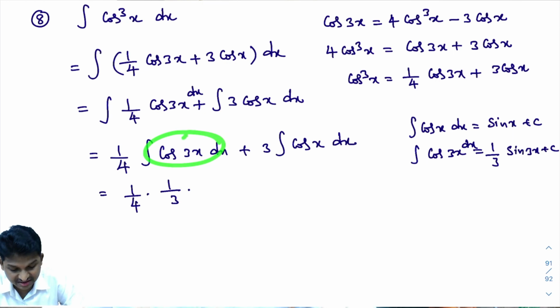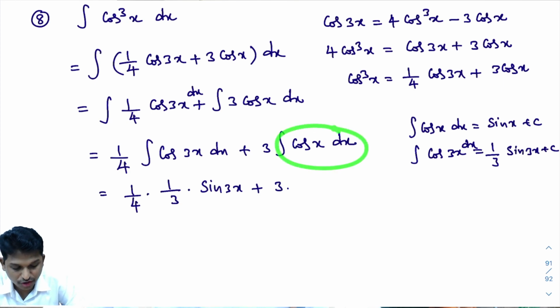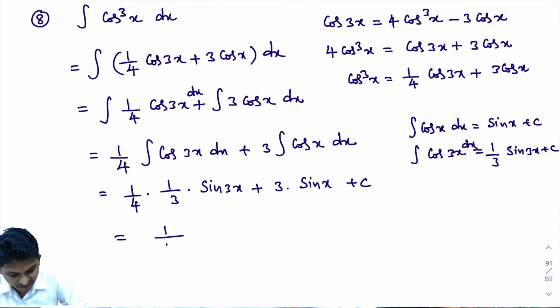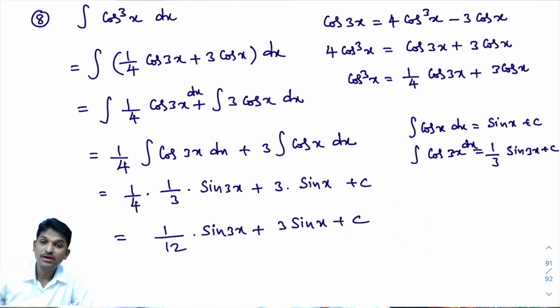The integral of cos 3x dx is sin 3x, okay, sin 3x plus 3 times the integral of cos x dx. This is a direct formula. The integral of cos x dx is sin x plus c. So at the end I will write the integration constant plus c. Now if I simplify this further, 4 into 3, 12, into sin 3x plus 3 sin x plus c. I hope you understand this, right?